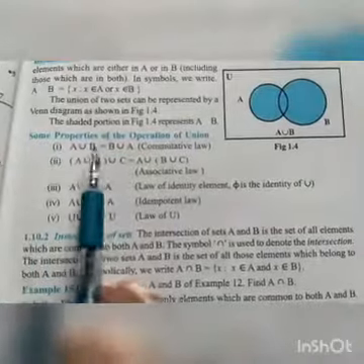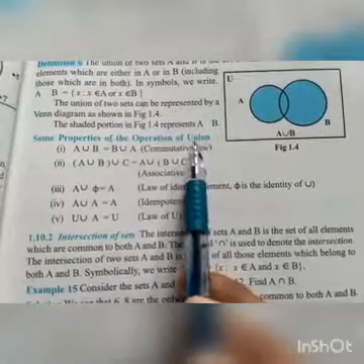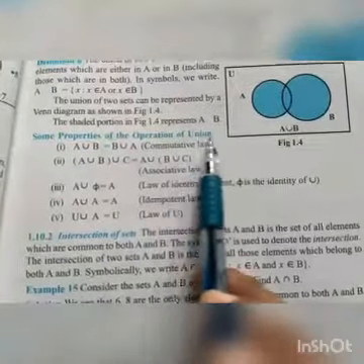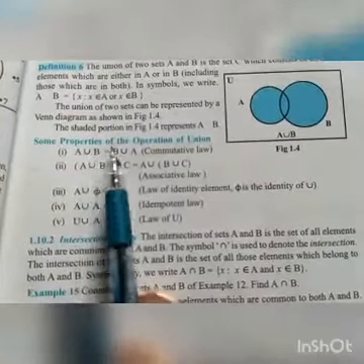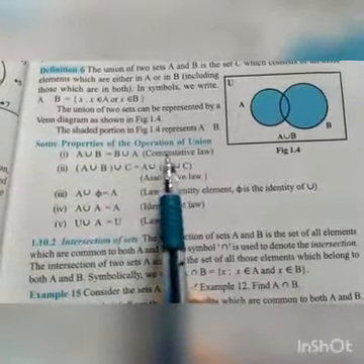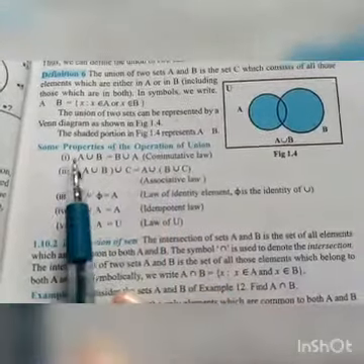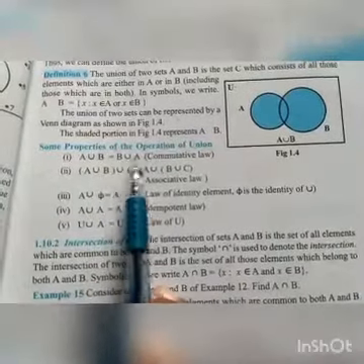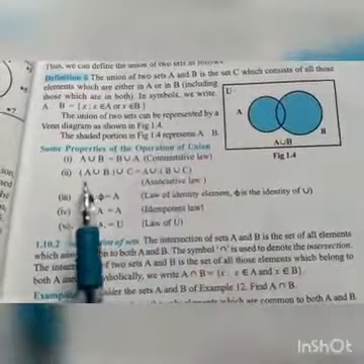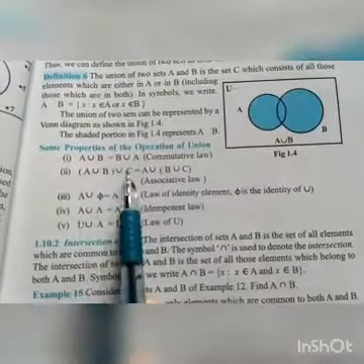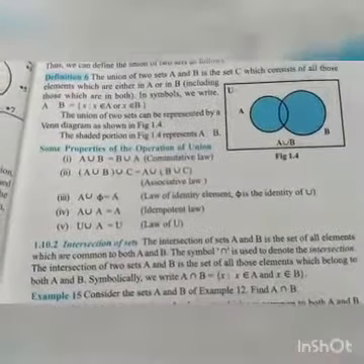Now there are some properties of the operation of union, some properties that we have drawn from it. First, A union B equals B union A, that is, the commutative law holds in the case of the operation of union. Second, the associative law holds good in this case: inside bracket A union B, then bracket close, union C equals A union inside bracket B union C.